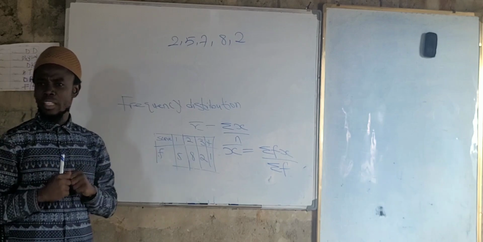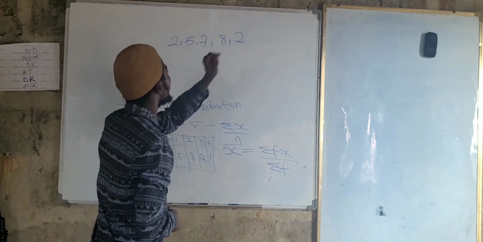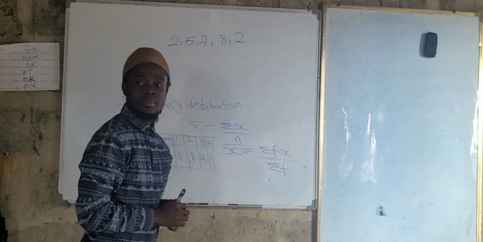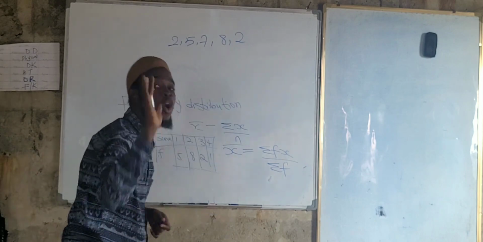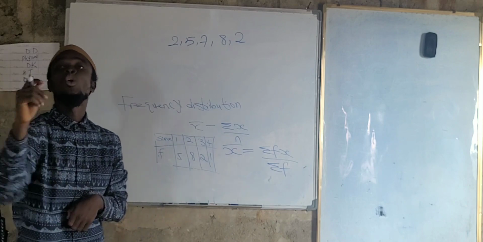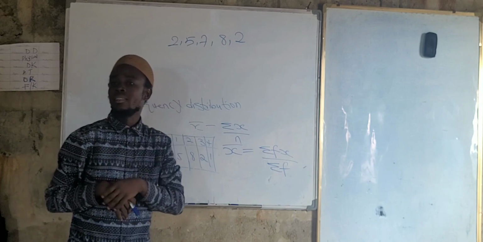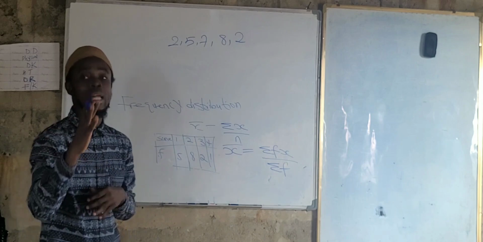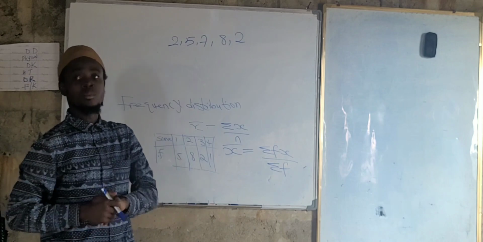In this case, do you have a median here? What is the median? 7? No, the median is not 7. Is it 5? The median is not 5 either. You must first arrange in ascending or descending order. After you arrange in ascending or descending order, you can determine the median. Take note of this one. Make sure you understand the concept before saying something.